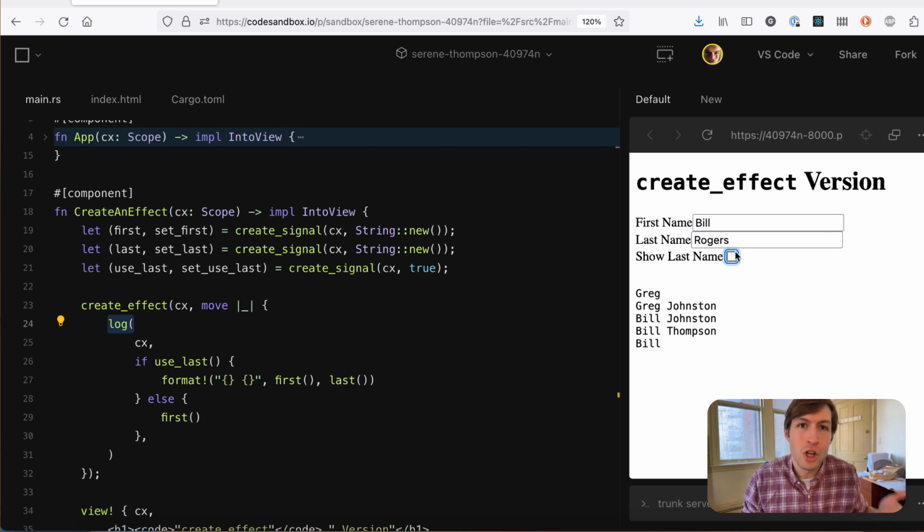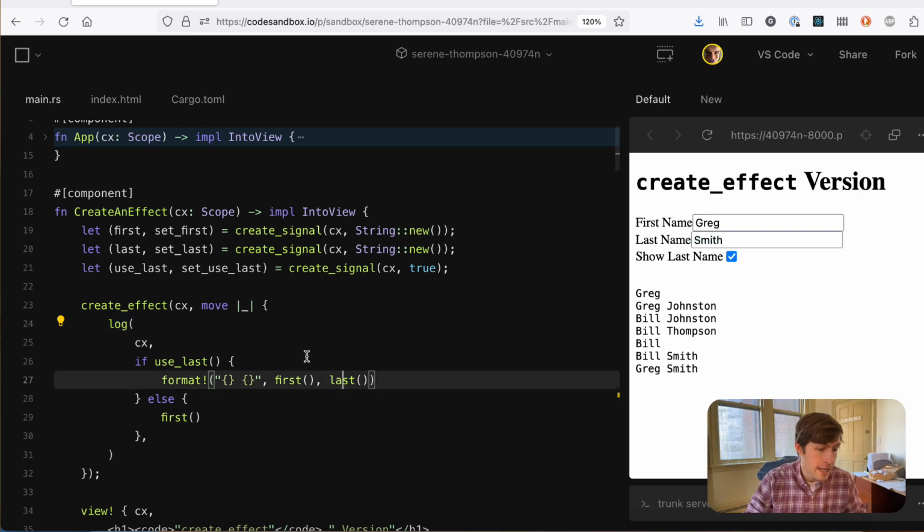Because I've unchecked show last name, my display name doesn't change. And so when I change the last name, it doesn't need to update. Now, if I toggle show last name back on, it will immediately send a message to the server with the correct last name, and it will start logging my full name again. Now, the reason for this is pretty simple, but it's pretty cool once you understand it.